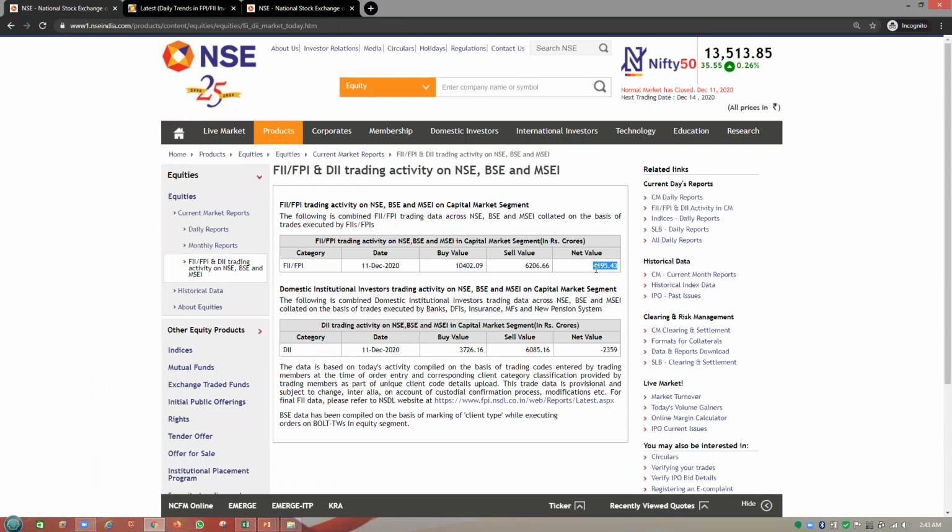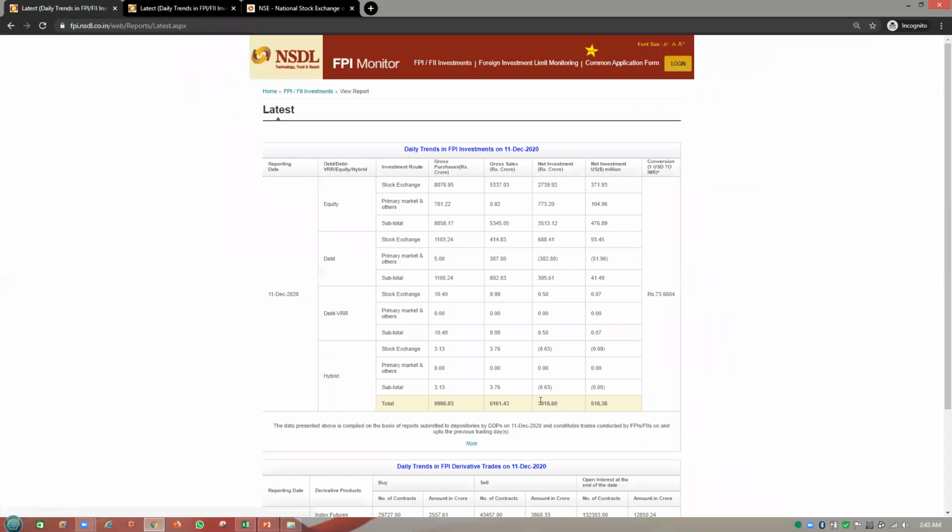If you want to see further bifurcation, go to the link underneath over here. Just open this link and here you can see where they have invested. They have invested in equity around 3,513 crore and in debt 3,305 crore. Like that, they will be investing in various segments such as equity, debt and other segments. This is the cash segment activity.